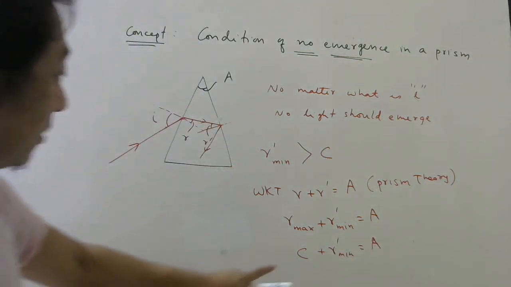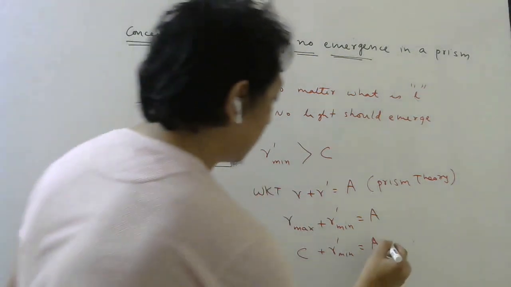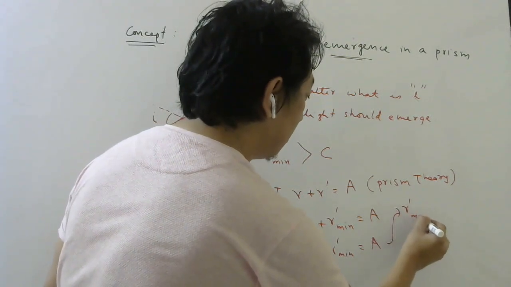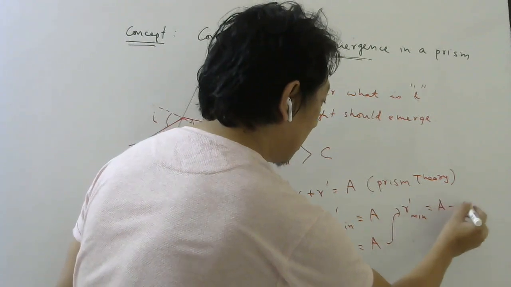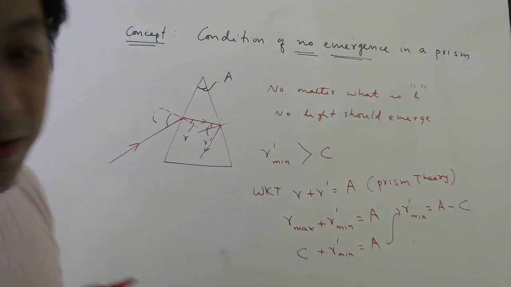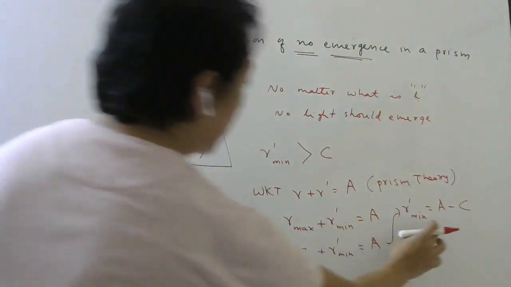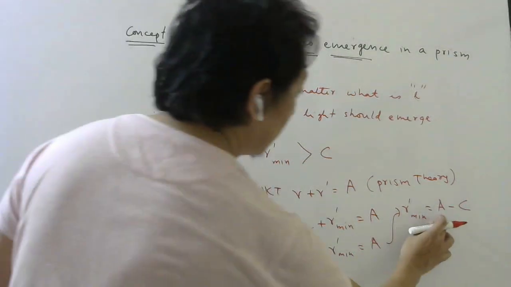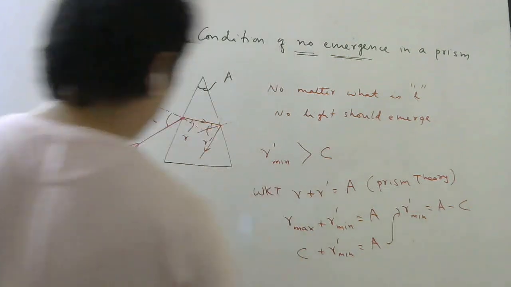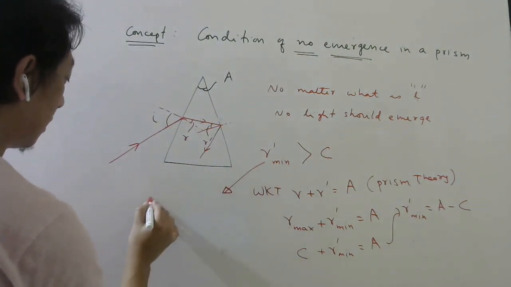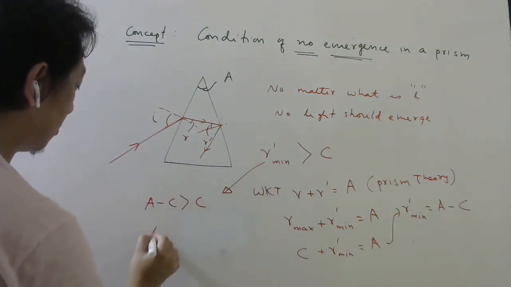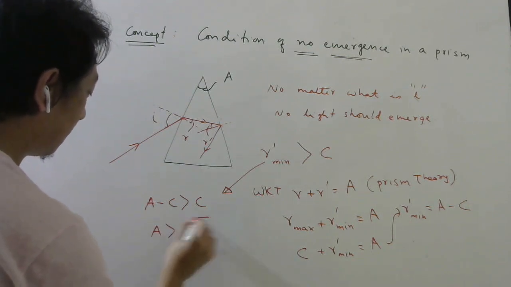So substitute this R dash minimum here. R dash minimum is equal to A minus C. Previously it was 45 minus C. So put this condition here, and you will get A minus C is greater than C, so A is greater than 2C.